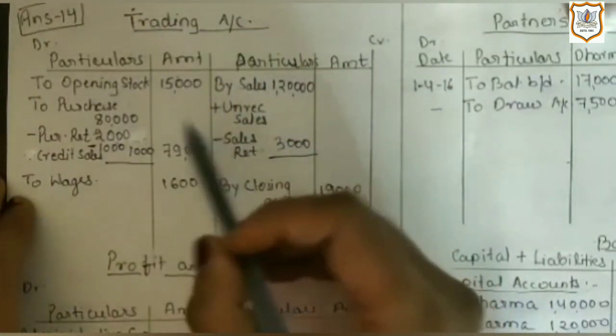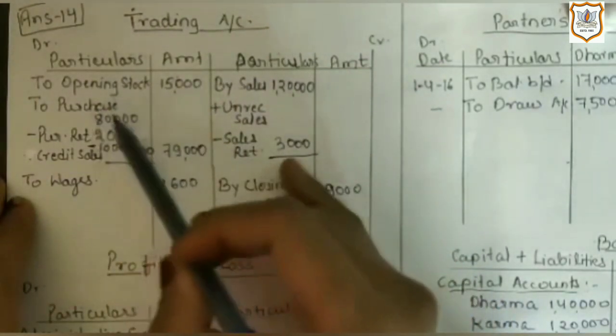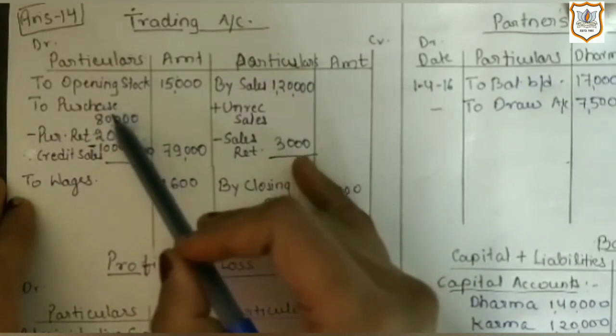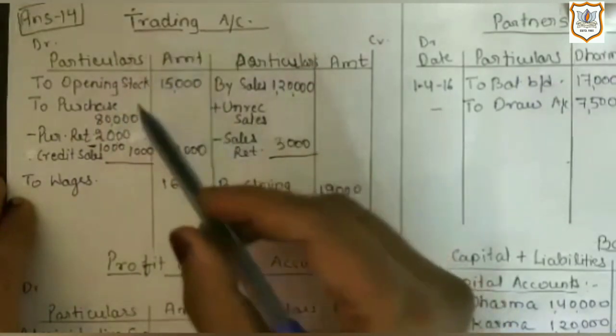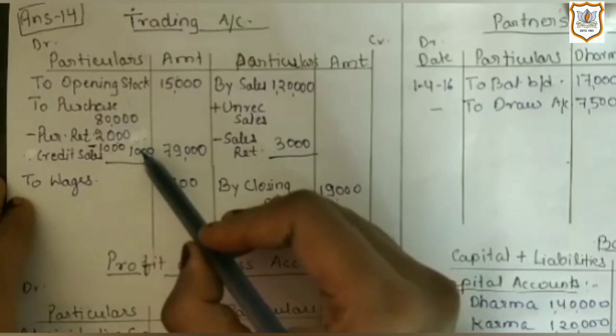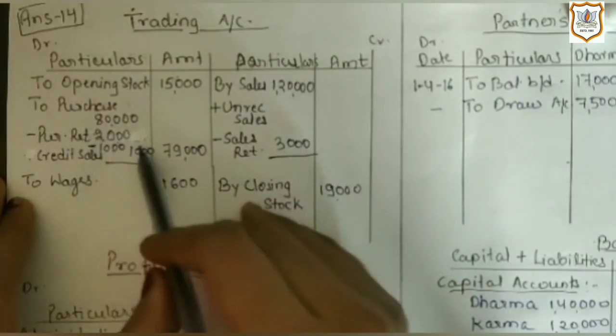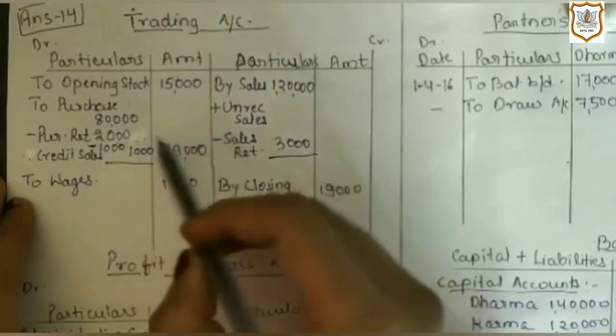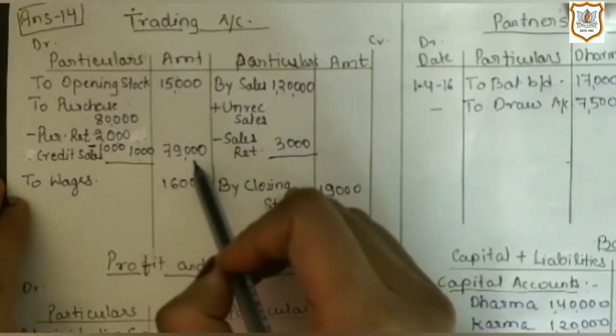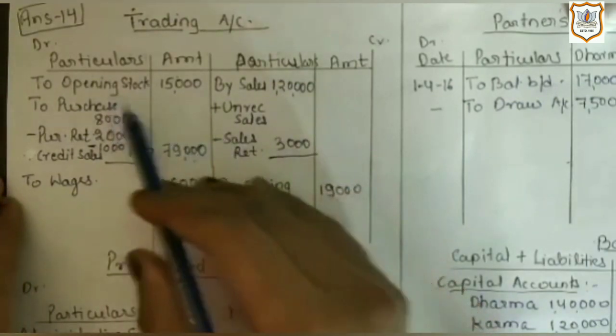So what we have done here? From 80,000, which is the value of purchase, we have deducted 1,000, which is the new value of purchase return. So we will get 79,000 as the value of purchase.